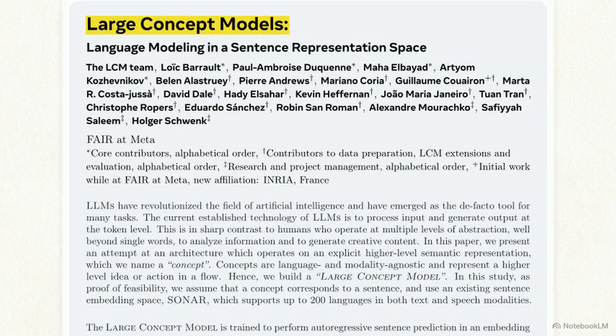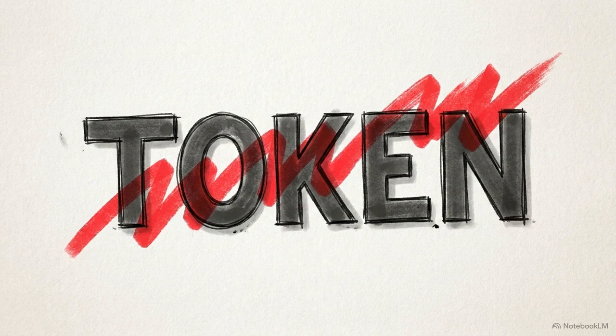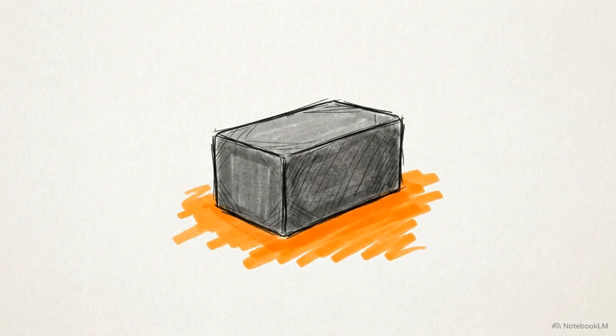Meta FAIR recently published a proof of concept for this kind of hierarchical machine reasoning. They call it the Large Concept Model. The core mechanism of the LCM moves away from token-level processing. Instead, the model's fundamental operational unit is what the researchers term a concept.